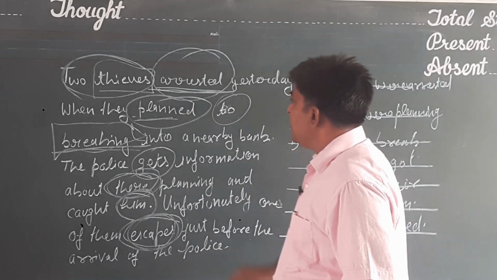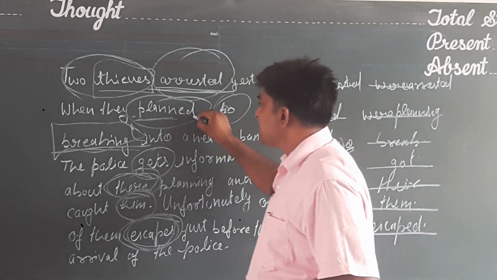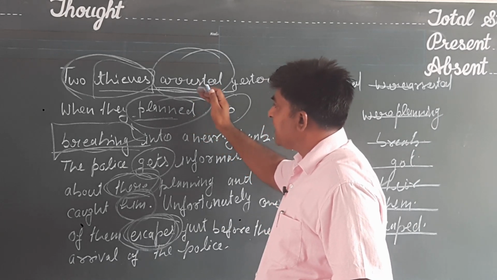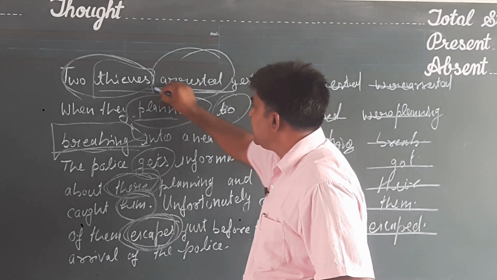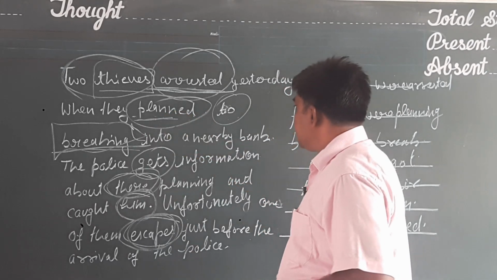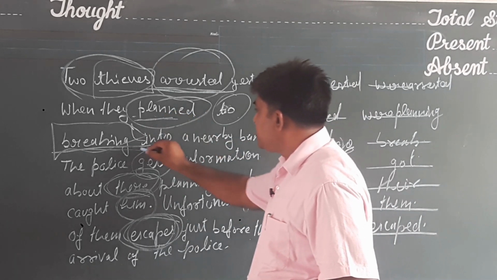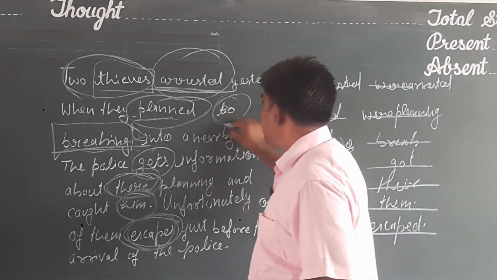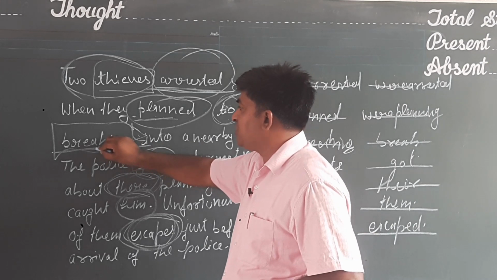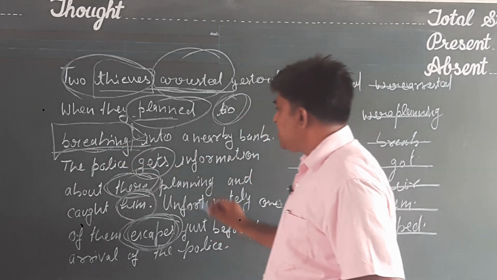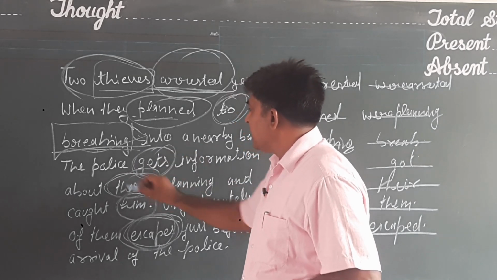In the second line, when they planned, past tense is there, but it will be were planning because one part of the sentence is in past indefinite, the other part may be in past continuous. The third correction is to breaking. Instead of using breaking, we always use the first form of the verb after to, so it will be to break into a nearby bank. And the next is a verb gets, the police gets.